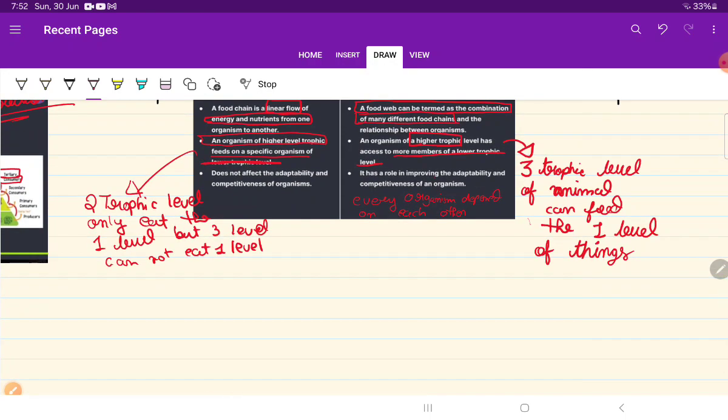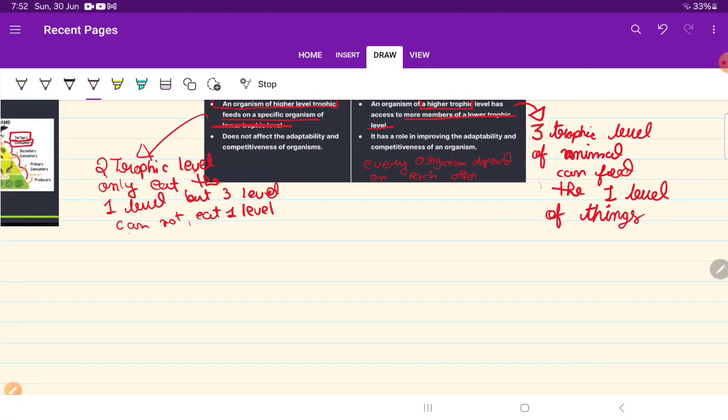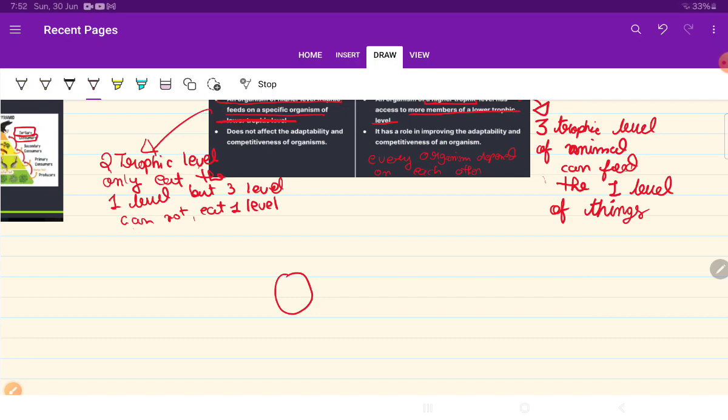That means in short form, the second trophic level animal only eats the first trophic level animal, but third trophic level cannot eat the first trophic level animal. That means in between them there is a deer, which eats the plant and lion eats the deer.